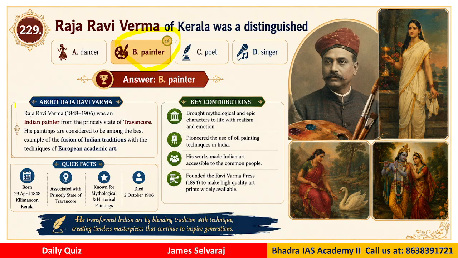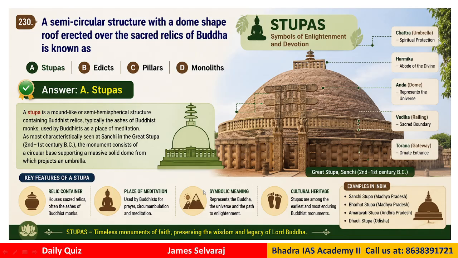He was an Indian painter from the princely state of Travancore. His paintings are considered among the best examples of the fusion of Indian tradition with the techniques of European academic art. That is his achievement, right? He was born in 1848 in Kerala, associated with Travancore, and died in 1906. His details I have given here, which you can look at for your exam preparation as well. These kinds of personalities, their names and their speciality, we need to be familiar with.